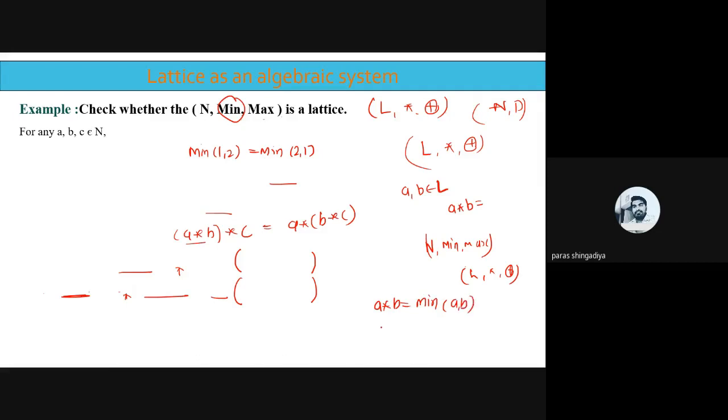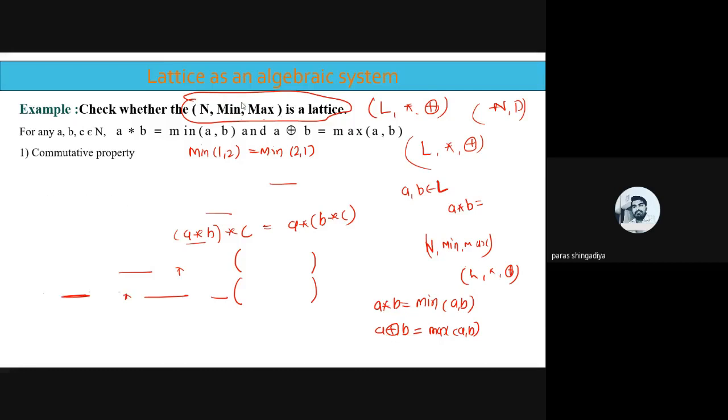And what is the meaning of ring sum? When we consider any two elements from L, A ring sum B is defined as the maximum of A, B. That is already given in this question. To check whether N, minimum, maximum is a lattice or not, you first have to define what A star B and A ring sum B mean. Here minimum maximum is written, so that is the minimum of A, B and the maximum of A, B. In the next example it will be different. So as per the example, we will define A star B and A ring sum B.